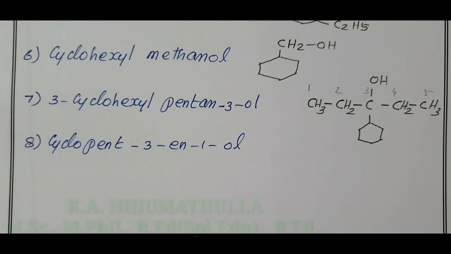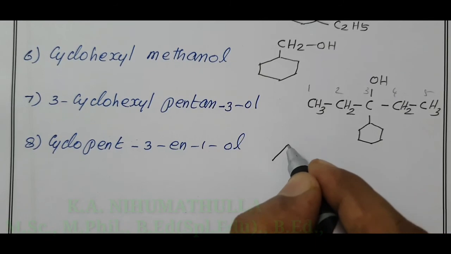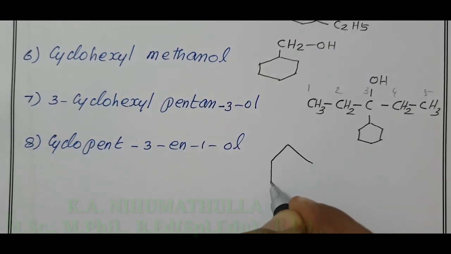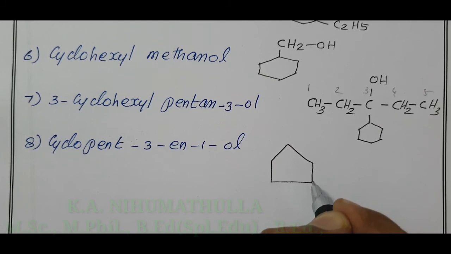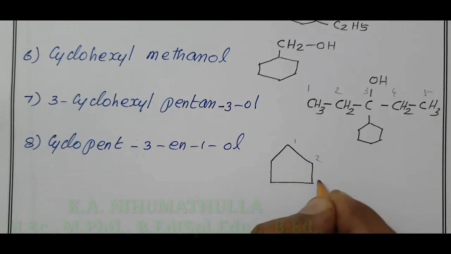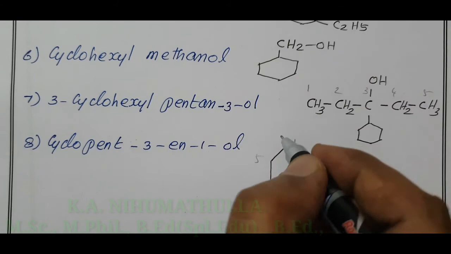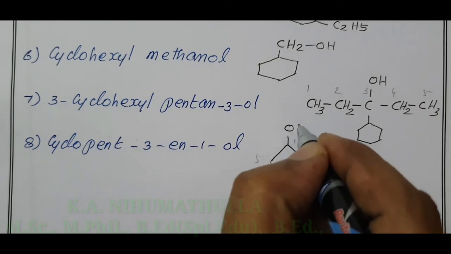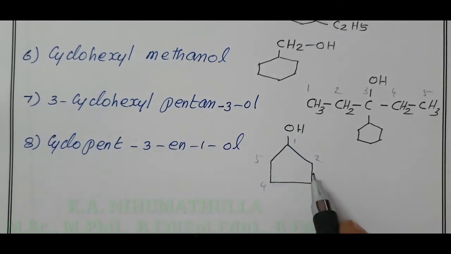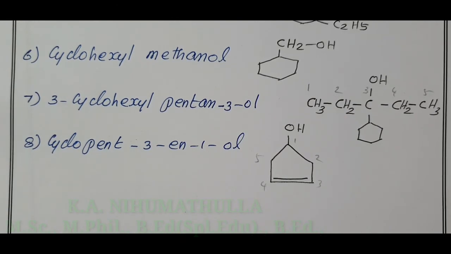Cyclopent-3-en-1-ol. Cyclopentene. This is cyclopentane. Now give numbering from any one of the carbon atoms, 1, 2, 3, 4, 5. In the first carbon, we have 1 ol, OH, and in the third carbon, 1 ene. Between 3 and 4, the lowest number is 3; that is the position of the double bond. This is cyclopent-3-en-1-ol.